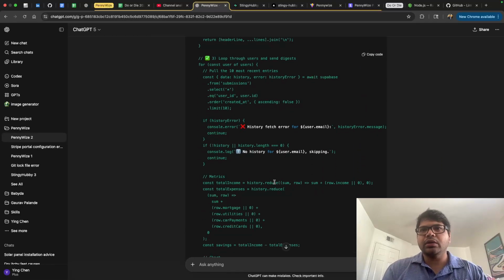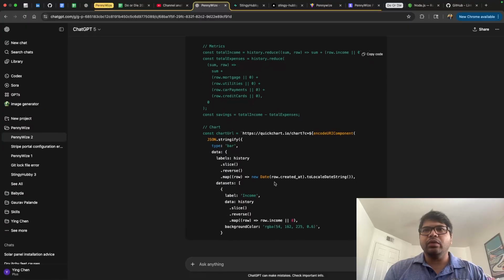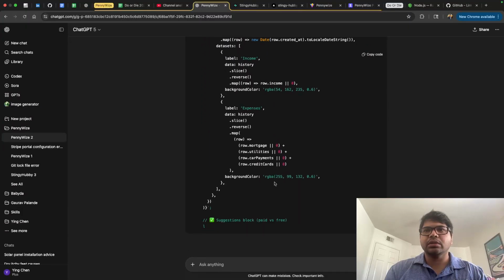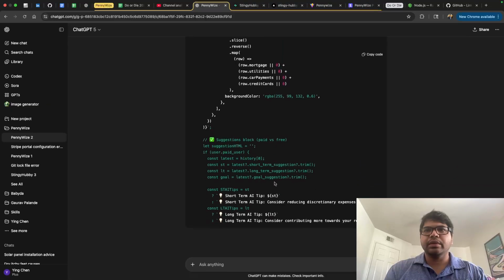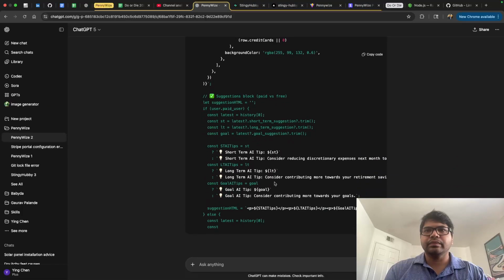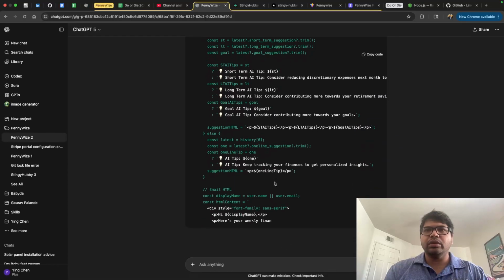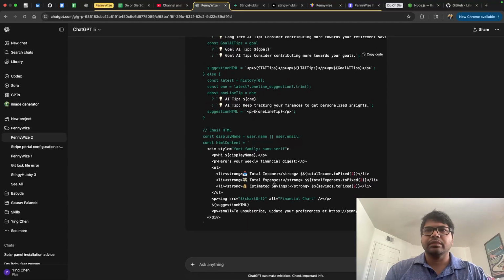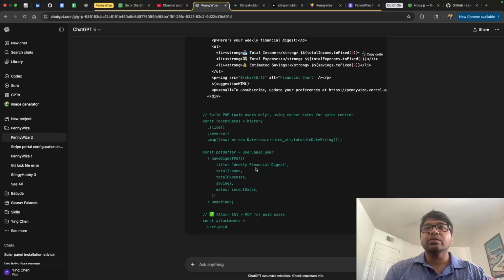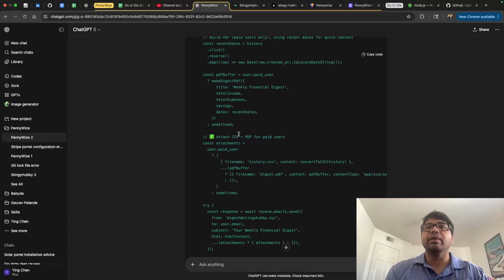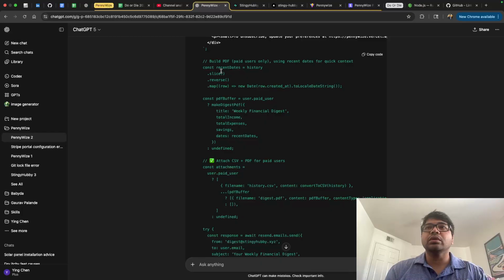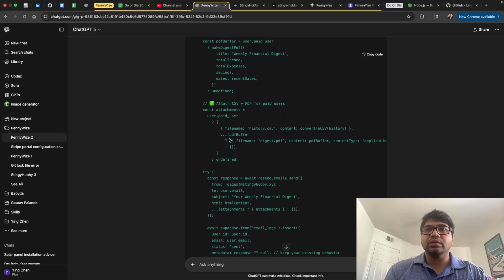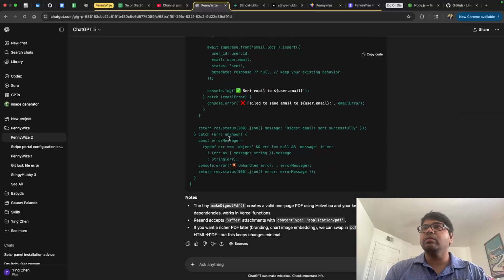I think we are looking at the history, we look at the chart, the expenses, the income, then the tips. I think most of this line of code is similar. So this is the paid user only thing, right? PDF, CSV, these are all paid user specific. So here we would have history, slice date, user.paid user, then you make that PDF. Otherwise you don't make it if it's not a paid user.